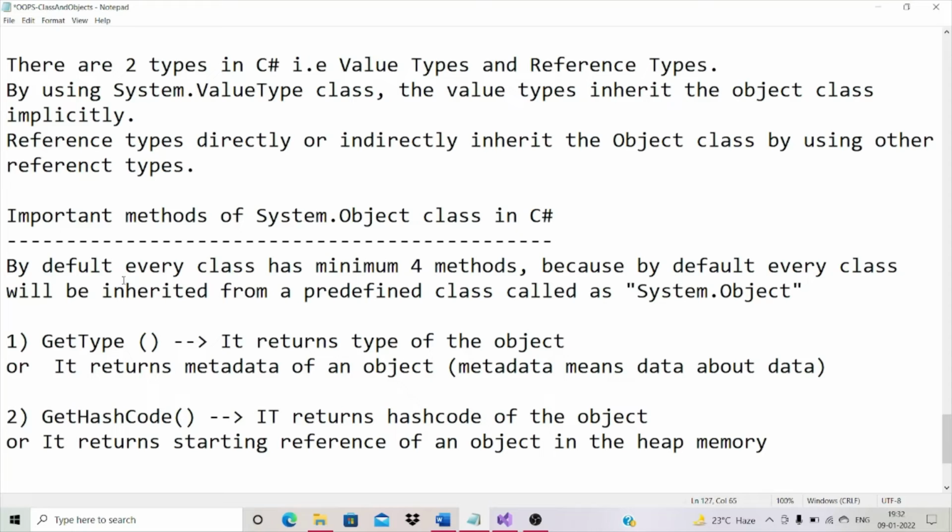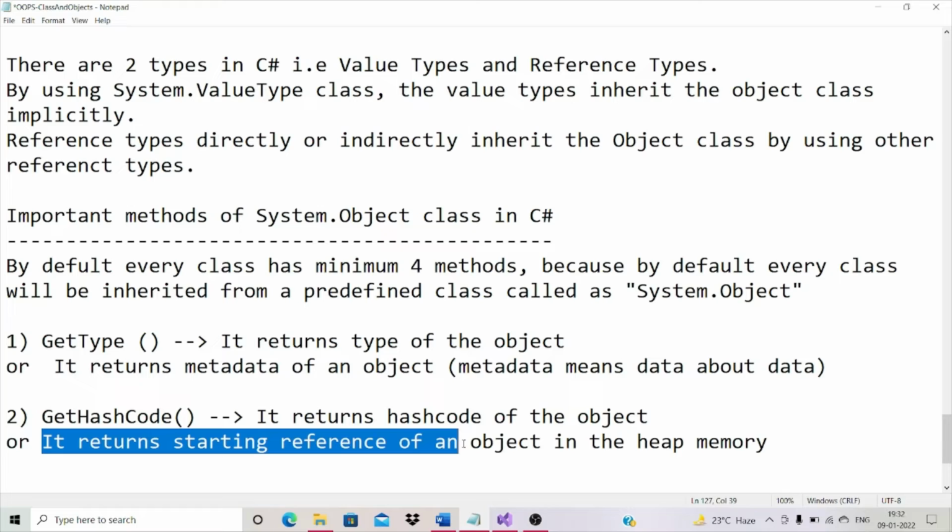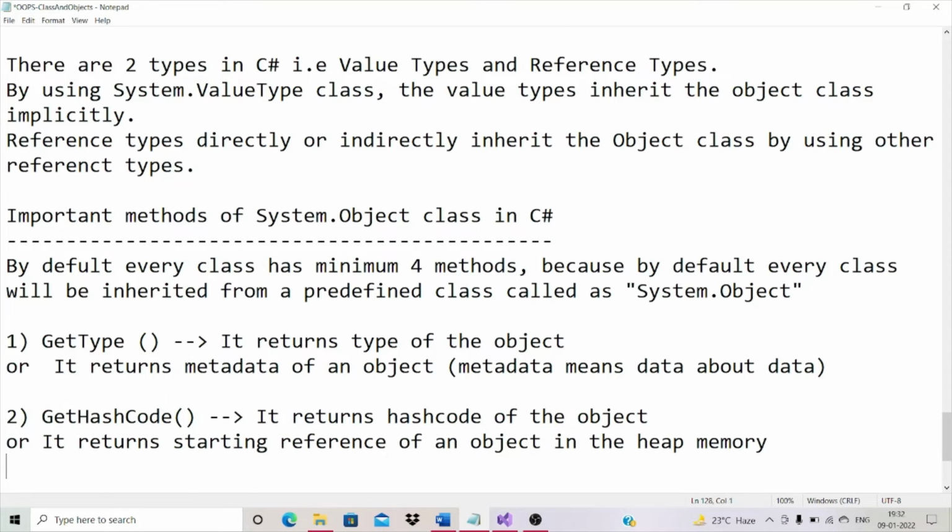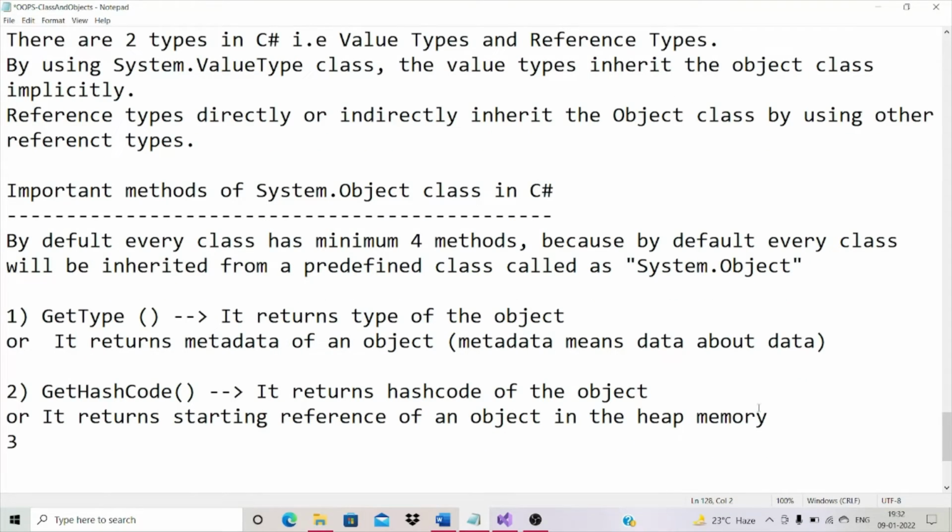It returns the hash code of the object, or it returns the starting reference of an object in the heap memory. Third one, equals.